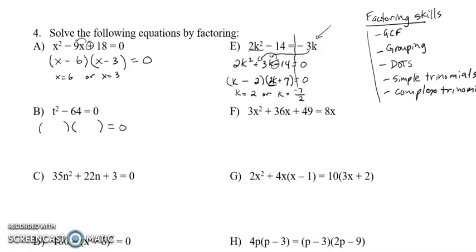All right, letter B is a difference of 2 squares. You should be recognizing that pretty quickly. And so it's going to be plus 8 and minus 8. So your answers are t is equal to negative 8 or t is equal to 8.